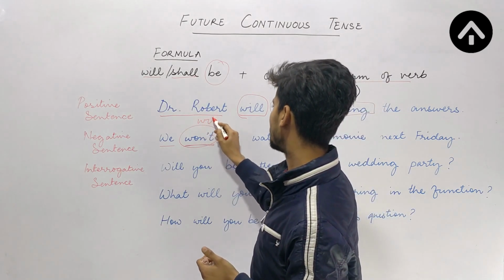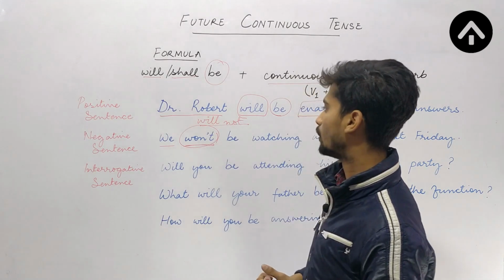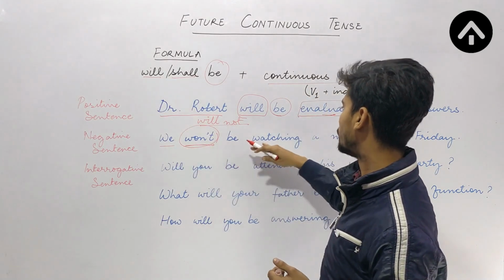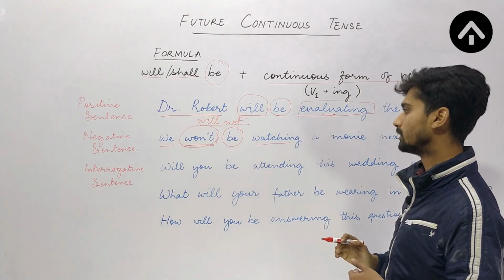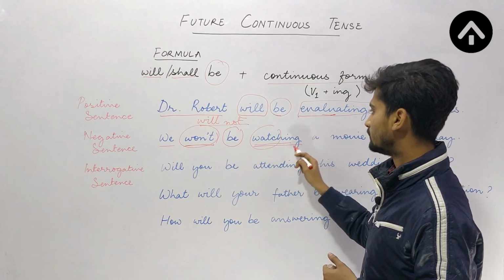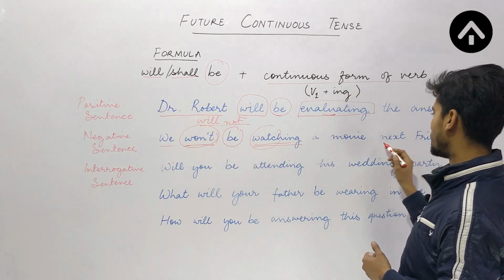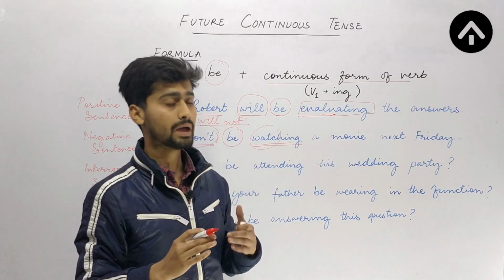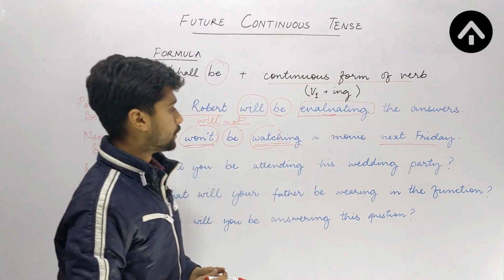So we use won't for will not. We won't be watching, again I am using be and then the ing form of the word watch. So the main verb will be watching. We won't be watching a movie next Friday. Here I have a future adverbial, next Friday.